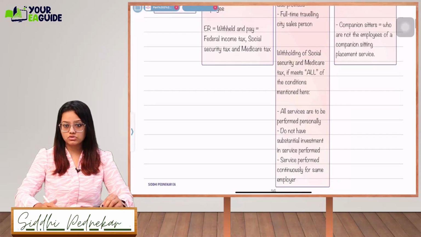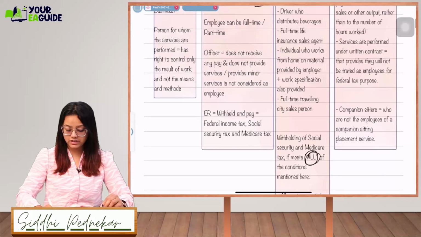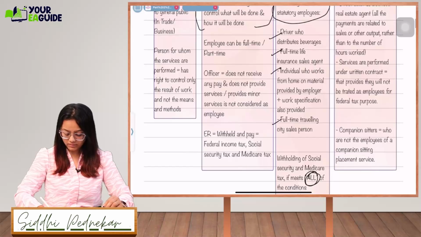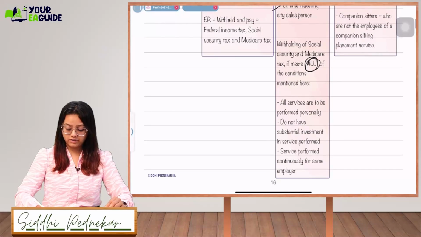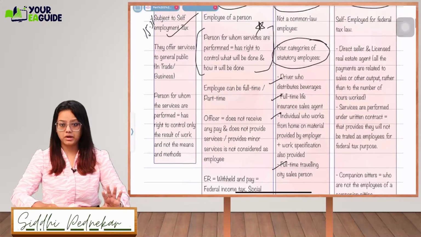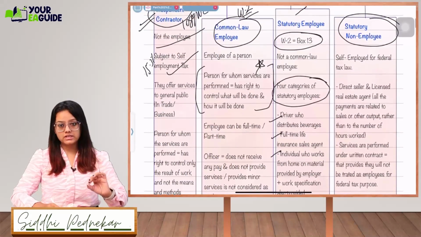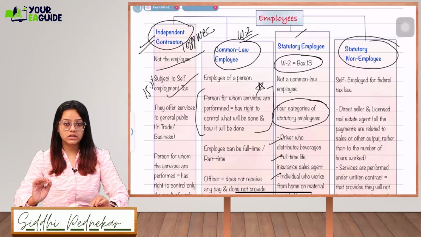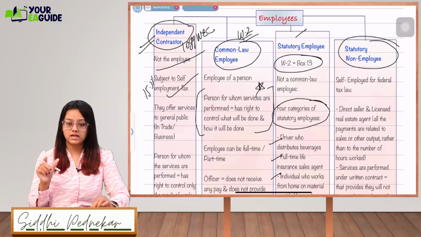Along with this, those who fulfill all the conditions: if they fall in any of these 4 categories, and along with that they fulfill all the 3 conditions, 4 categories and 3 conditions, you have to remember. If they fulfill this, they will be called a statutory employee, and W2 box 13 will be checked as a statutory employee.